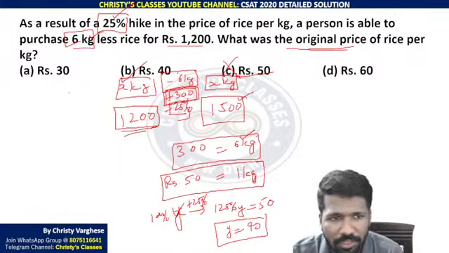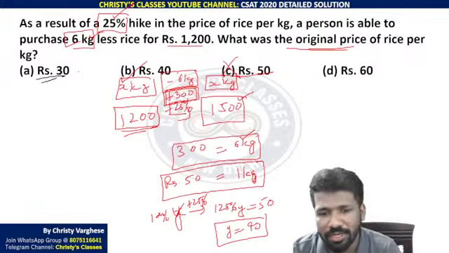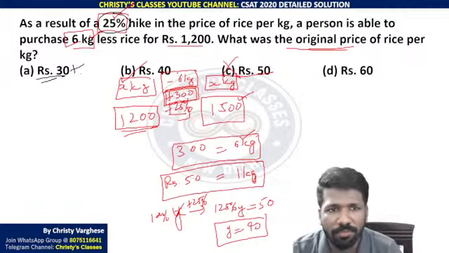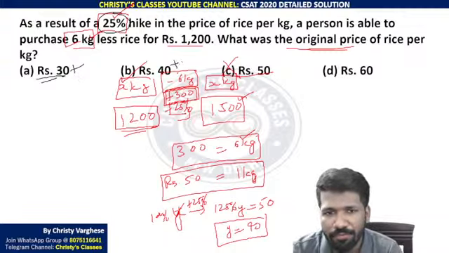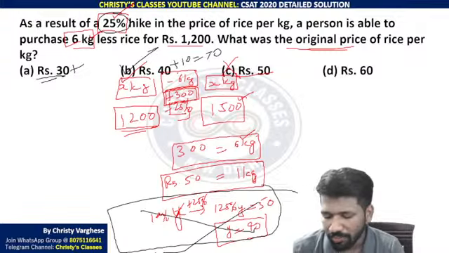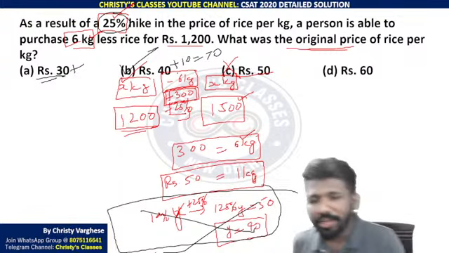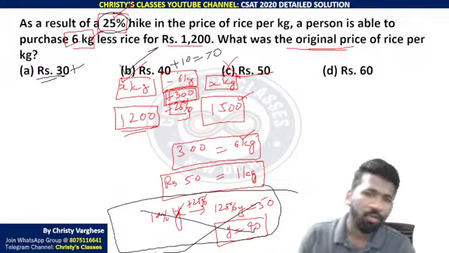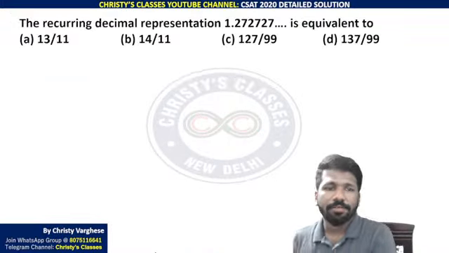You can use options. If 30 is the answer, original price is 30. To the 30, if you increase 25%, you will not get 50. But to the 40, if you add 25%, a quarter of 40, 10, added, you will get 50. So 40 is the correct answer. That will save time instead of doing it this way. If you are not good at arithmetic, use this; if you are good at arithmetic, you can do those steps also. I hope it is clear.